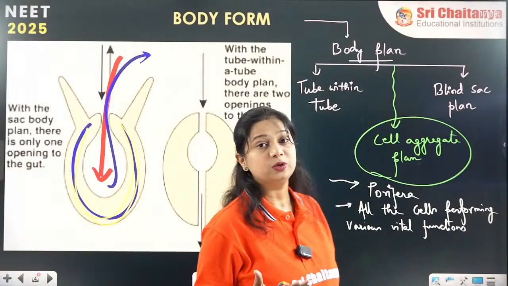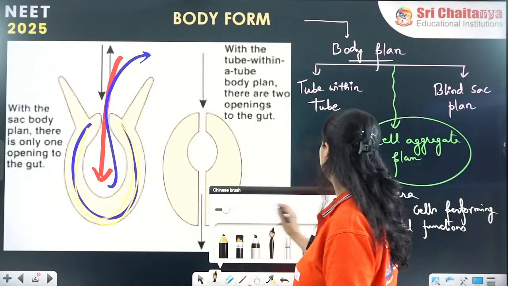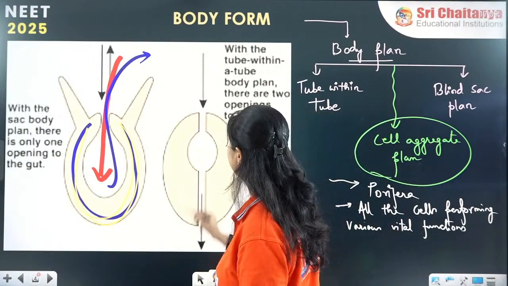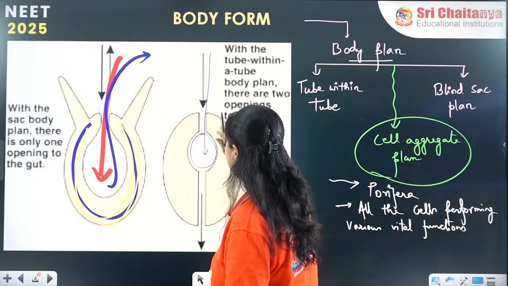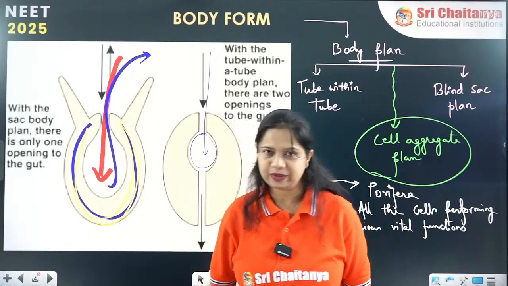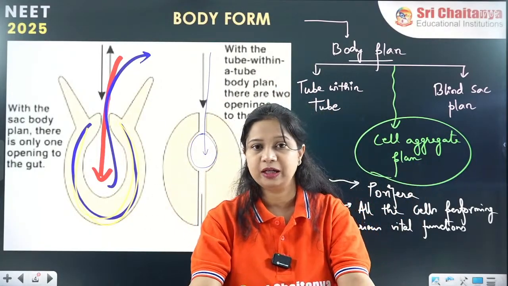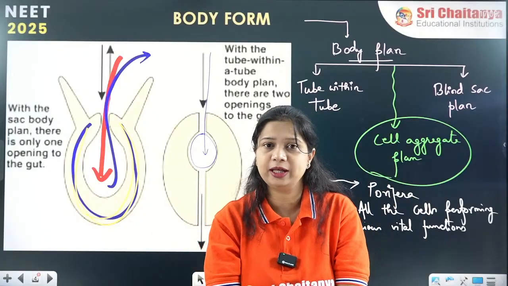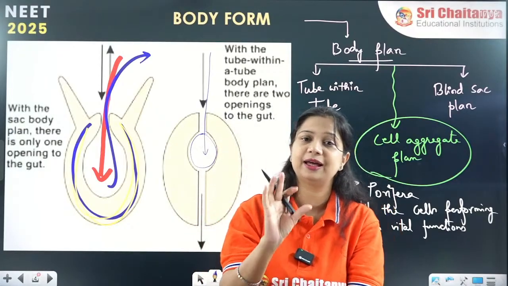Now we are coming to the part which is called the tube within tube body plan. So what is this tube within tube body plan? See here, there is one single tube within the whole body tube. Imagine the whole body a single tube. Inside the body, for example the human body, there is the oral cavity, esophagus, stomach, intestine and rectum.